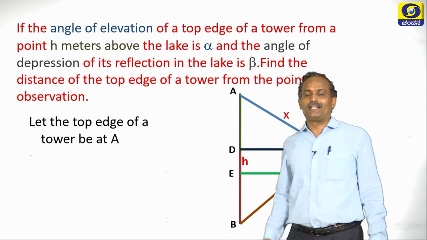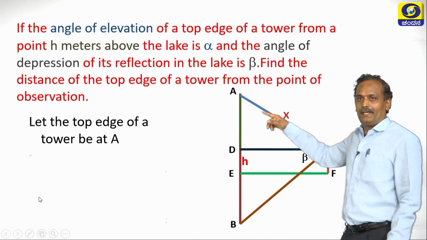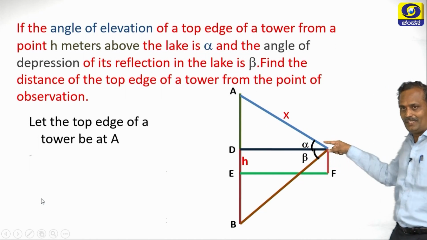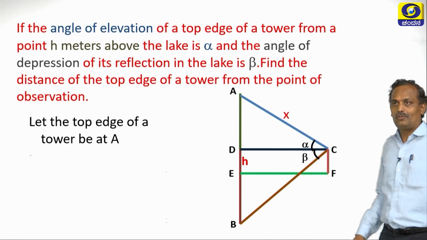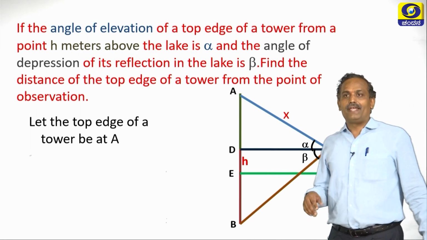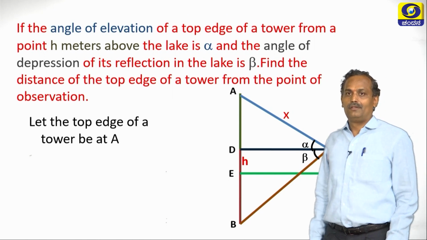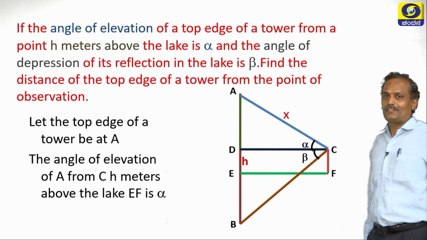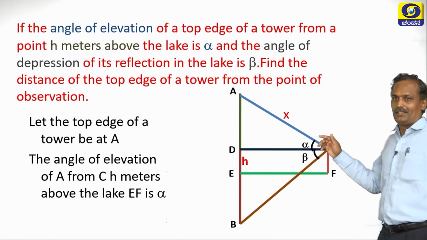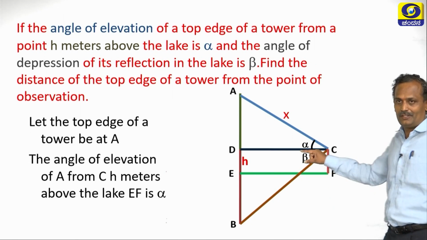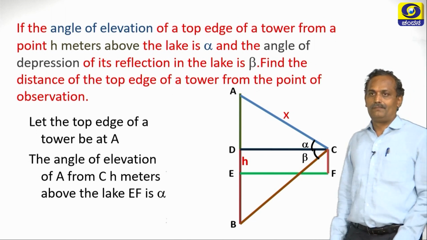Let the top edge of the tower be at A, it has been marked here. Now the observer at point C is observing the top edge from C. Since he is raising his head, we have the angle of elevation. The angle of elevation from C to A, with C h meters above the lake, is alpha. He is seeing up.